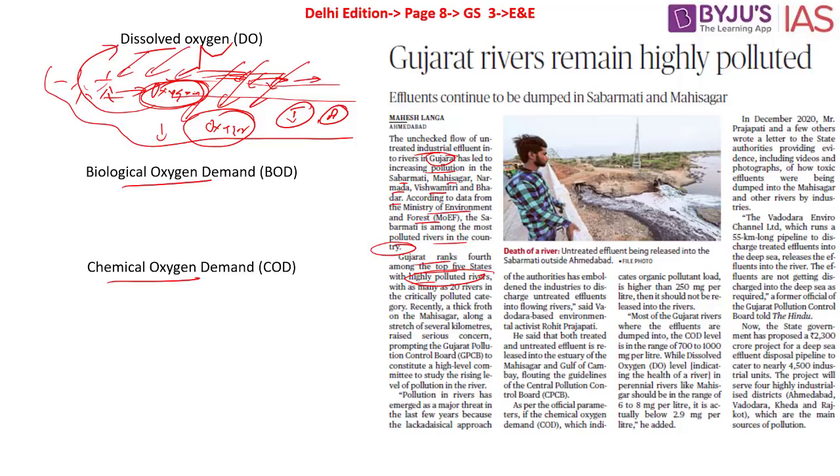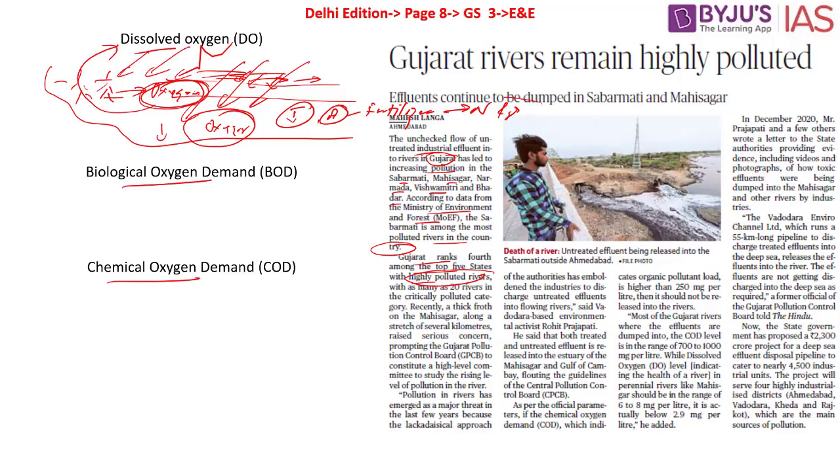Now let's take the example of agriculture as well. When it comes to agriculture, what happens? We use a lot of fertilizers. So what do these fertilizers have? They also have nitrogen, they also have phosphorus as well. Let's say there is a huge amount of rainfall in a region, or we also introduce irrigation as well.